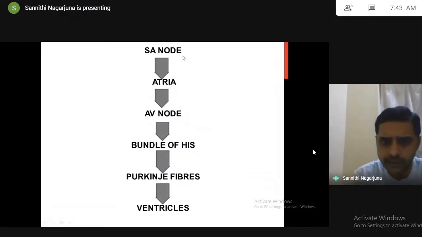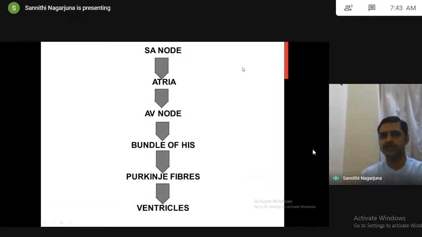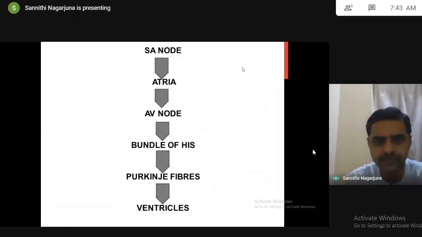The normal time taken for one impulse conduction is 0.8 seconds. So that's why our normal heartbeat is 72 beats per minute. Got my point? Why an individual has 72 beats per minute is that the time for one impulse conduction from the SA node to the ventricles is 0.8 seconds. After the generation of the impulse in the SA node, it takes 0.8 seconds to reach the ventricles. That's why the number of heartbeats is 72 beats per minute.